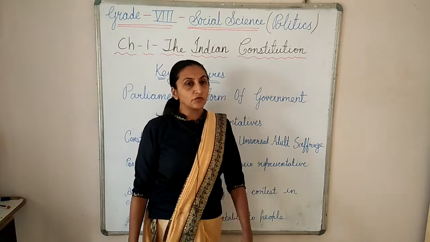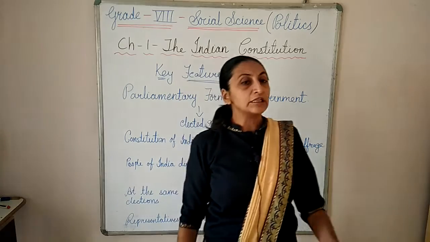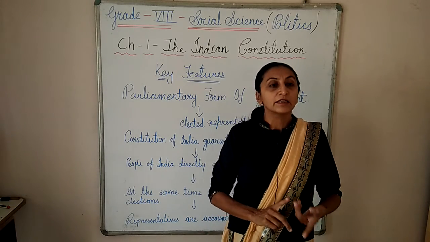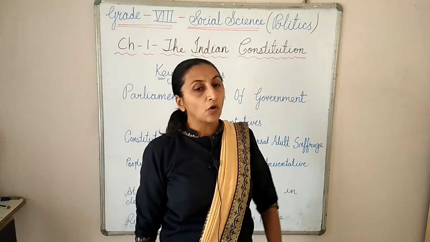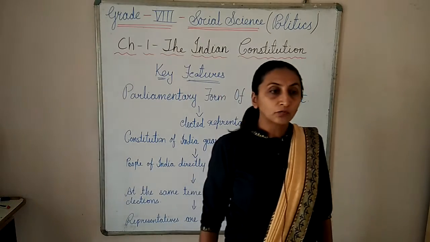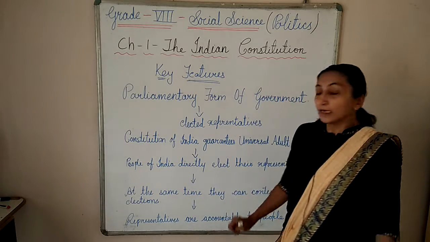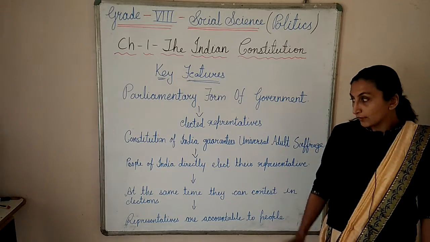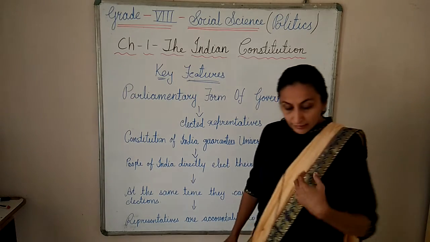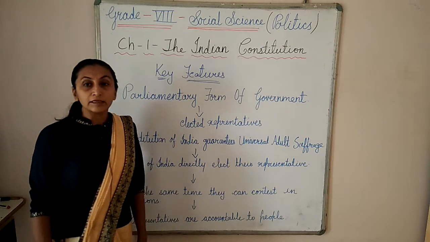After the age of 18, all the citizens of India, irrespective of caste, creed, financial position, or education, get the right to vote. All can vote and directly elect their representatives.